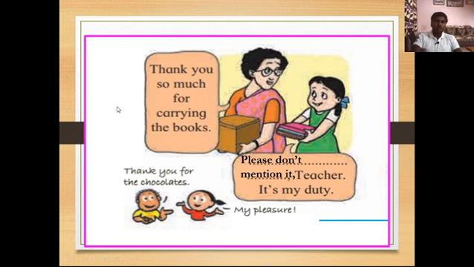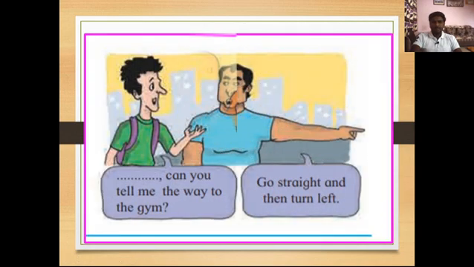Understand? Now let's see the last conversation. What do you see in this picture? There are two men. One is asking something to another. What is the first man asking to another? Dash dash, can you tell me the way to the gym?